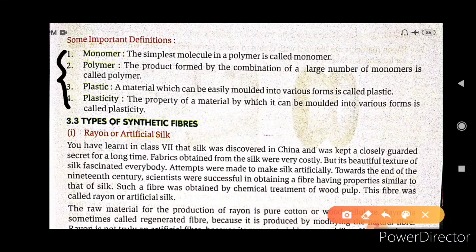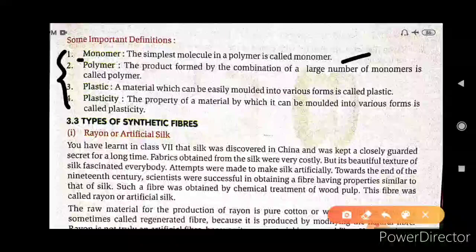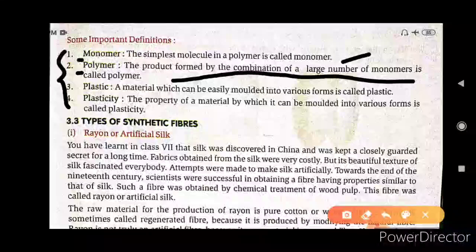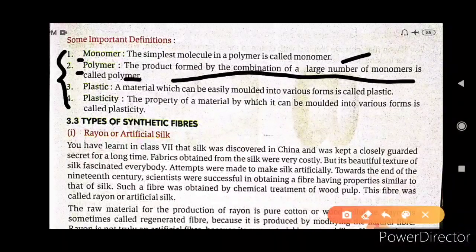Okay, now there are some important definitions, and you have to write these definitions in your notebook. These 4 definitions are your homework. First is monomer. The simplest molecule in a polymer is called monomer. Mono means single, mer means unit, single unit. Second is polymer. The product formed by the combination of a large number of monomers is called polymer. When a large number of monomers combine and form a product, that is your polymer. Poly means many, mer means unit.